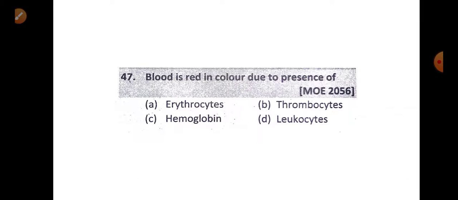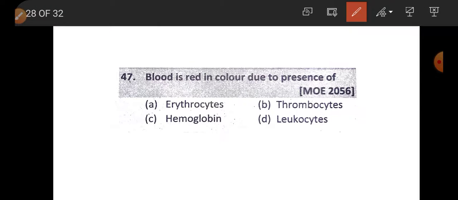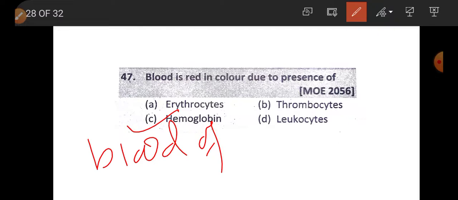Question number 47. Blood is red in color due to the presence of hemoglobin. This is a very simple and important question. Similarly, blood of insect is green in color.